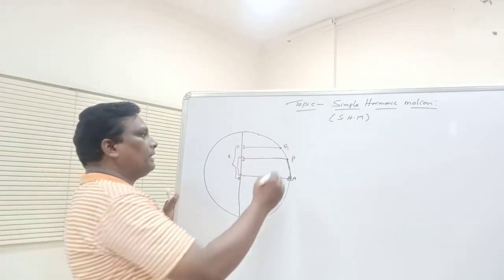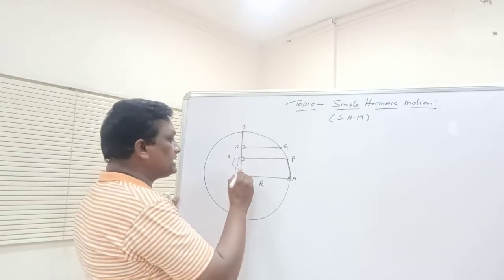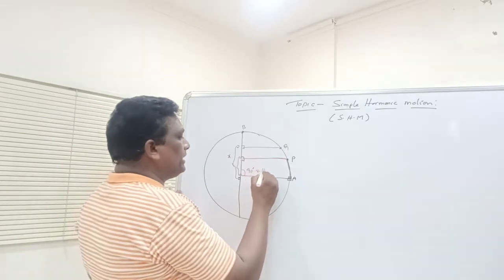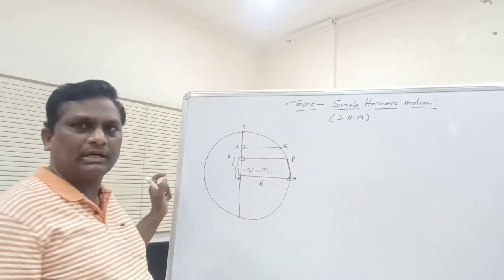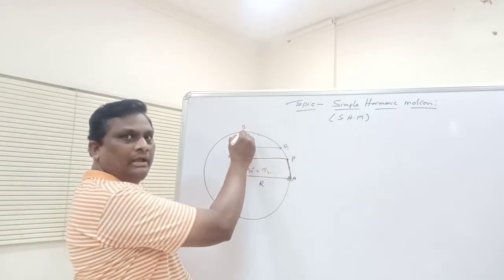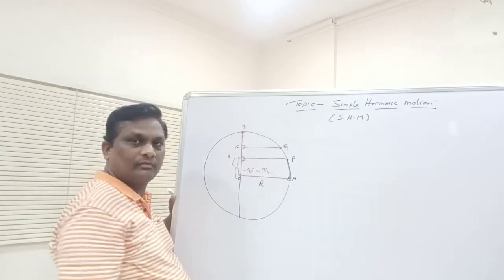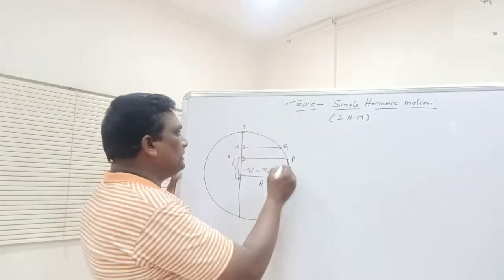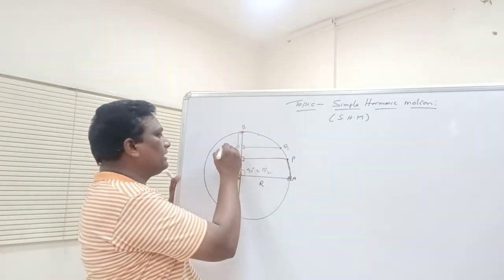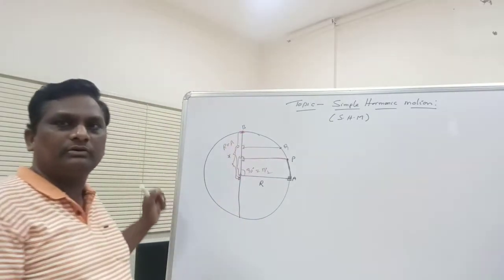Now the particle is moving from point A to point B, which makes an angle of 90 degrees, or pi by 2 radians, because 90 degrees is pi by 2 radians. If the particle is moving from point A to point B, where is the foot of the perpendicular? The foot of the perpendicular is also at point B, because that is the perpendicular distance. So the radius of the circle will give the maximum amplitude of the particle.